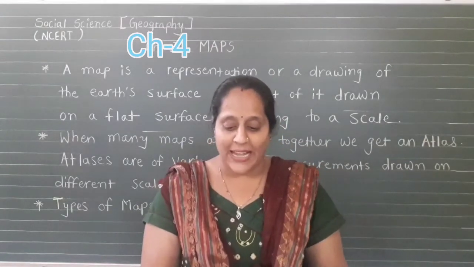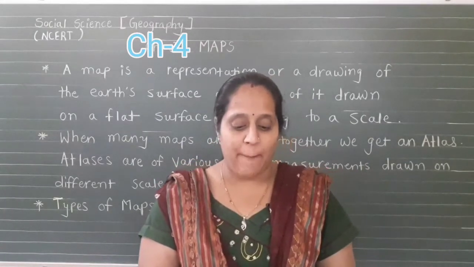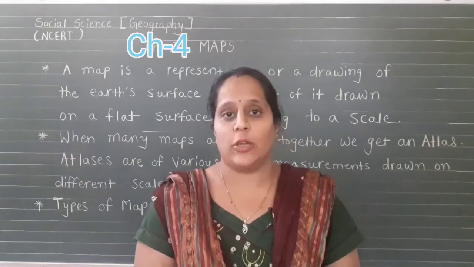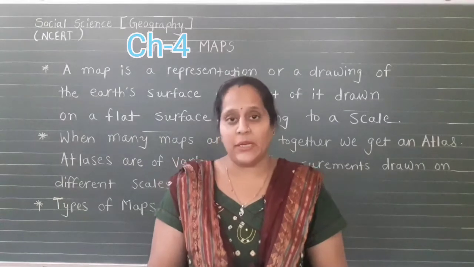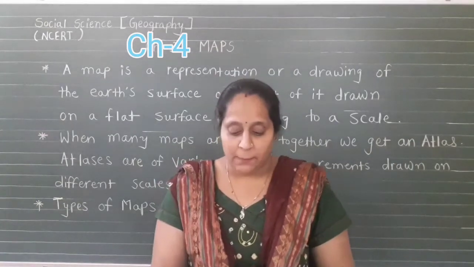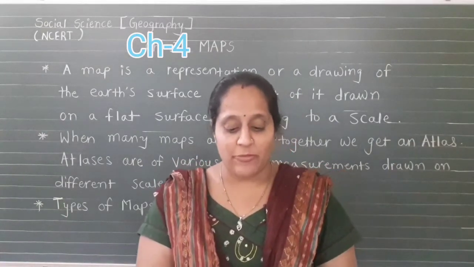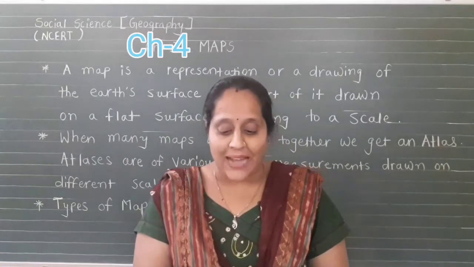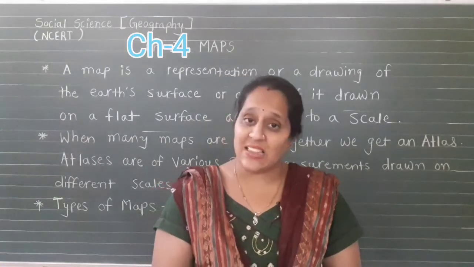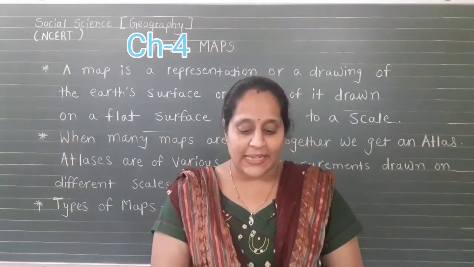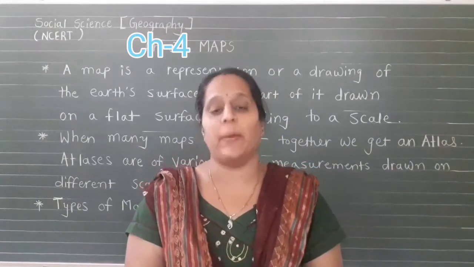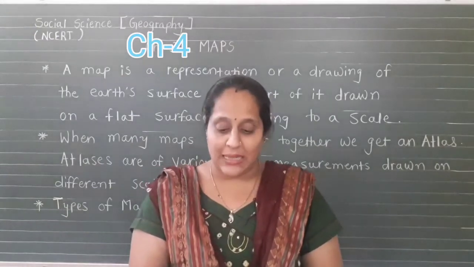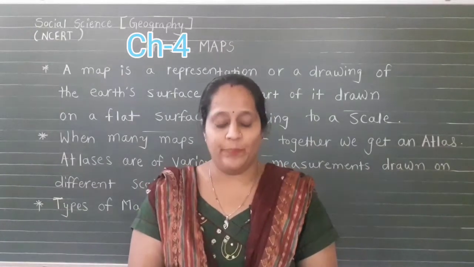We can see that maps are drawn to a reduced scale, to reduce distances with the help of centimeters and meters. But this reduction is done very carefully so that the distance between places remains real. It is only possible when a small distance on paper represents a large distance on the ground.